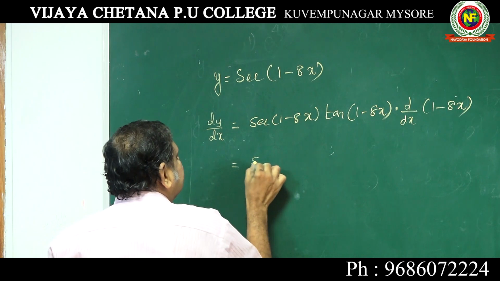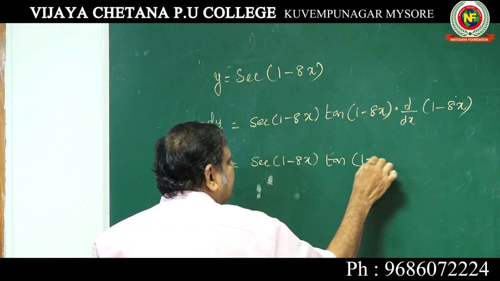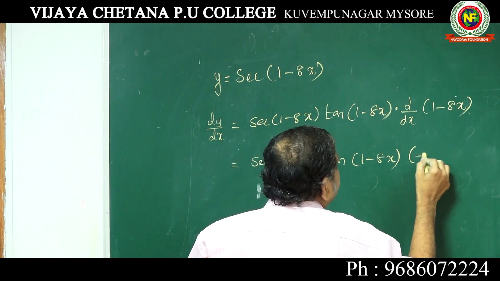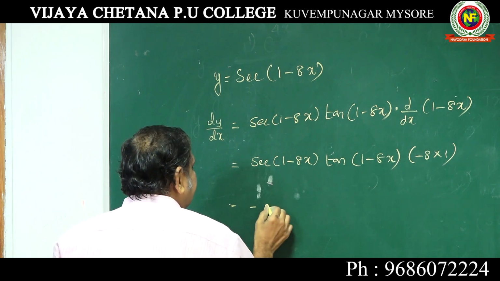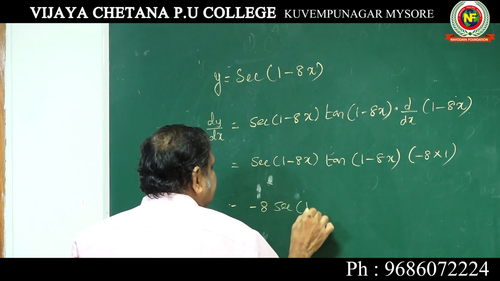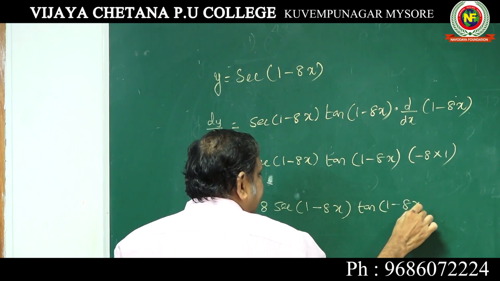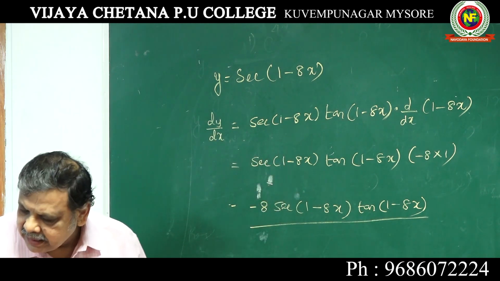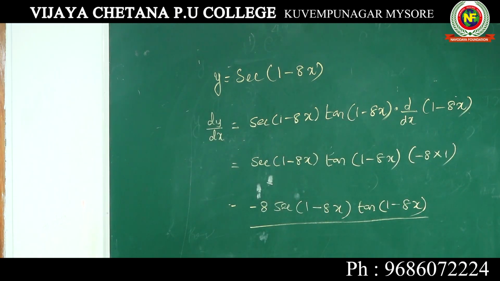Or it is secant 1 minus 8x tan 1 minus 8x into d by dx of 1 minus 8x, 1 is 0, minus 8 into 1, x is 1. And the answer is minus 8 secant 1 minus 8x tan 1 minus 8x. The 8 should be there. We will take one more.